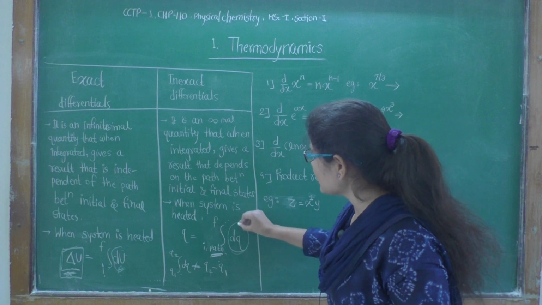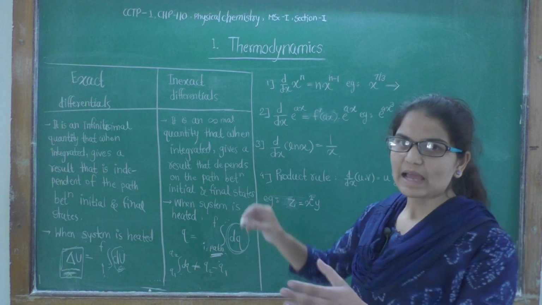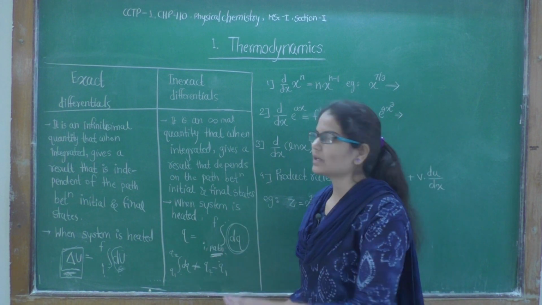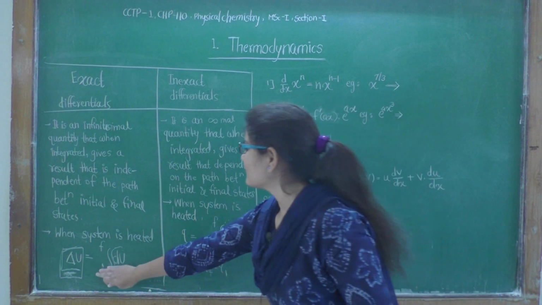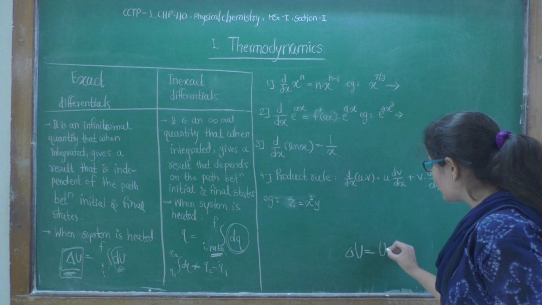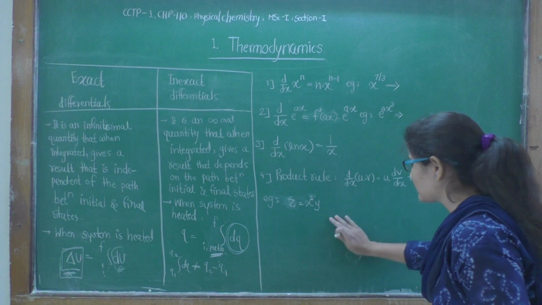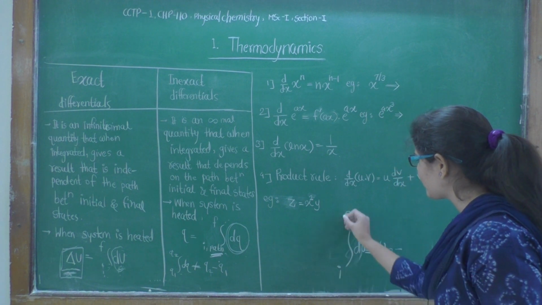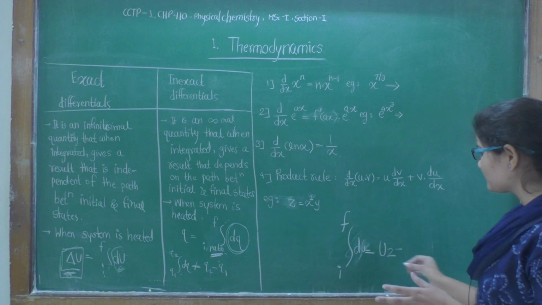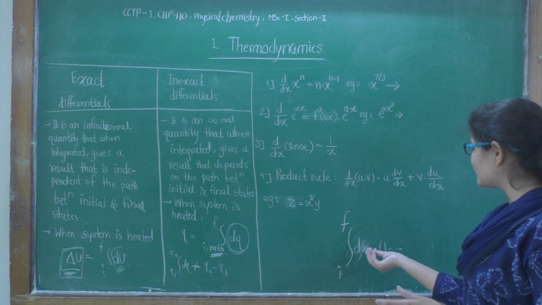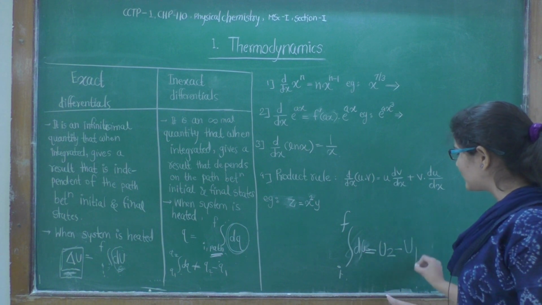So dq is an inexact differential and path functions are inexact differentials. Here we can say that delta U is equal to the integration of dU between initial and final state, which equals U2 minus U1.